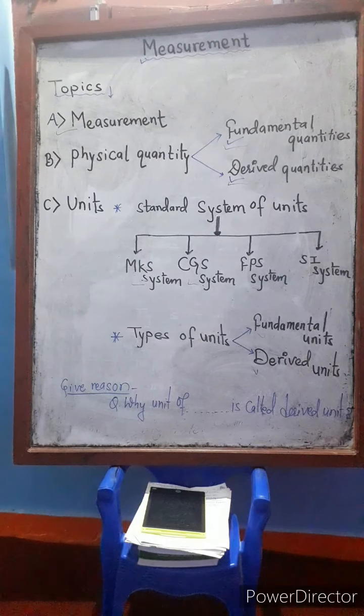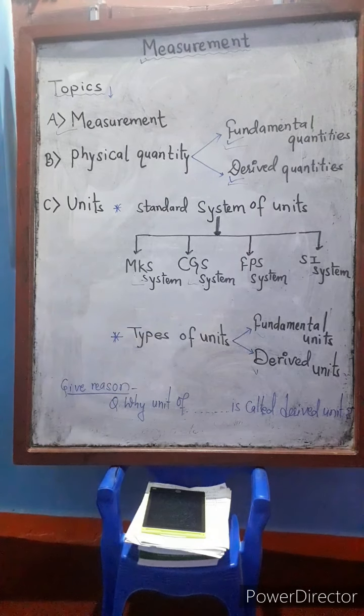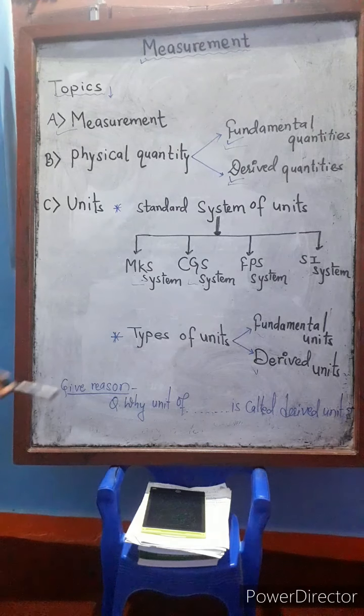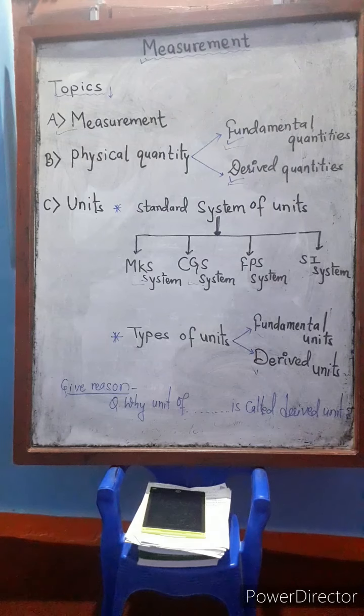The last topic that we have to study under the chapter measurement is a most important question, that is division. What is the question here? Why is the unit of dash called a derived unit? Maybe why is the unit of area called a derived unit, or why is the unit of density called a derived unit. We have to calculate, and we have to mention the basic fundamental units that are involved in that derived unit. We will discuss all these topics here.